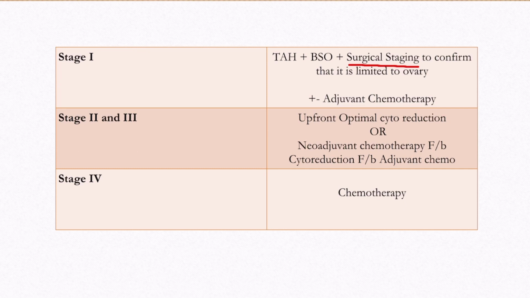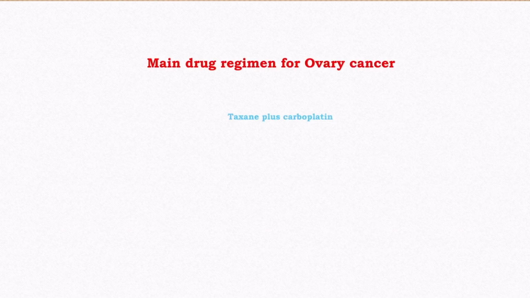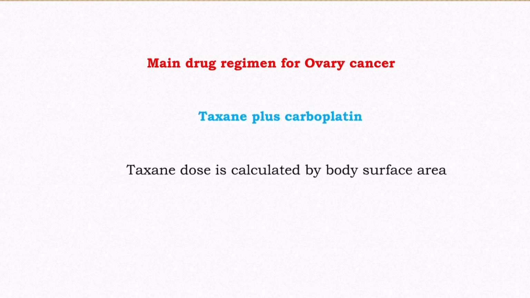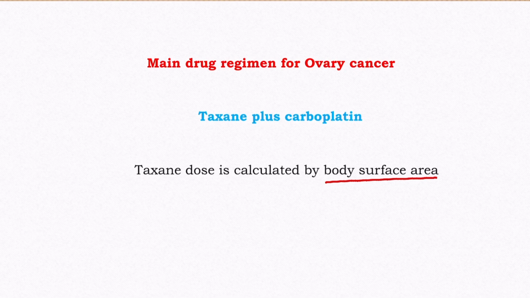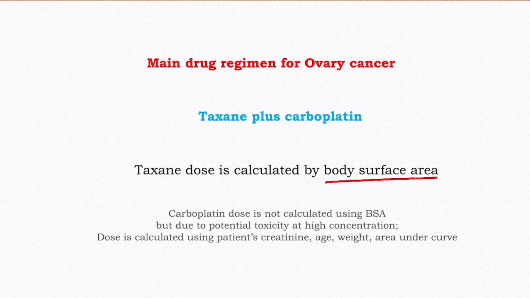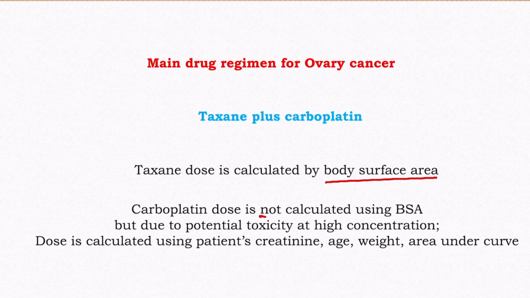In stage 4, main treatment is chemotherapy. Main active chemotherapy regimen is combination of a taxane and carboplatin. Taxanes like paclitaxel and docetaxel dosing is calculated according to body surface area, but carboplatin is unique in that its dosing is calculated using multiple parameters like creatinine, age, weight and area under curve. This is balancing plasma concentration of carboplatin according to renal clearance to avoid higher concentration of drug in plasma.